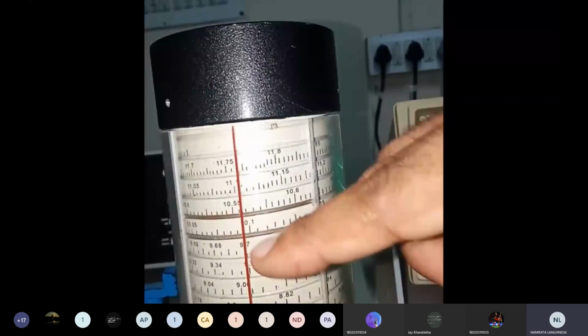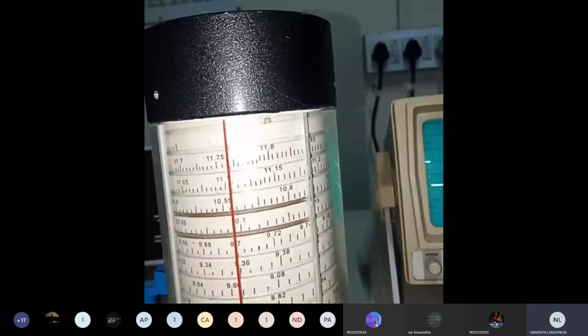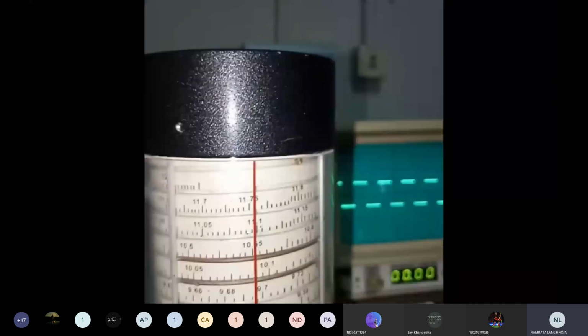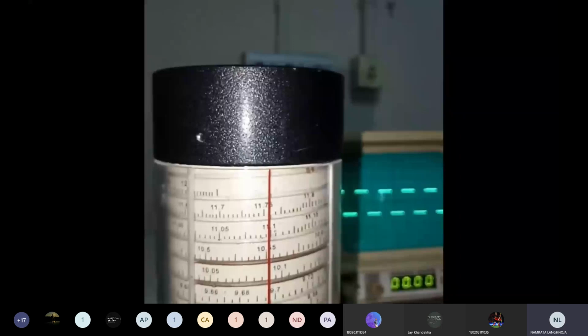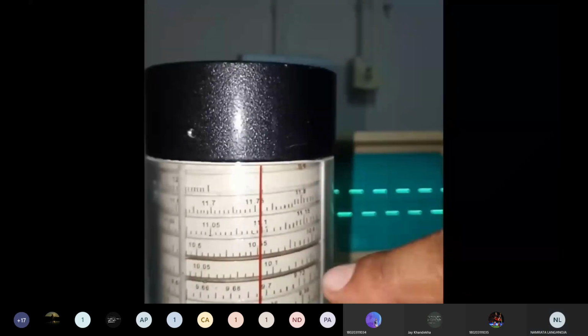We can see that it is around 10.05 and 10.09. The division is of 0.02, and this point corresponds to 10.09. So this is our frequency which we have calculated using the direct readout frequency meter.